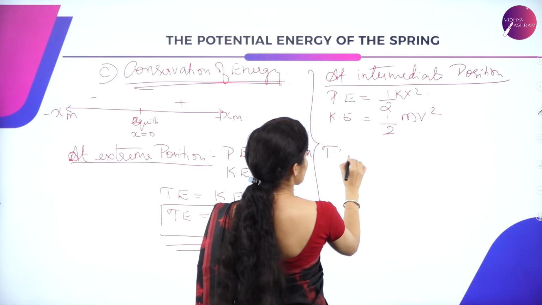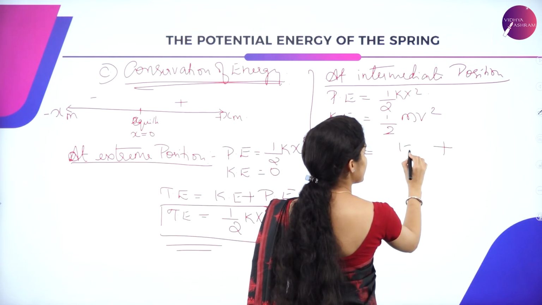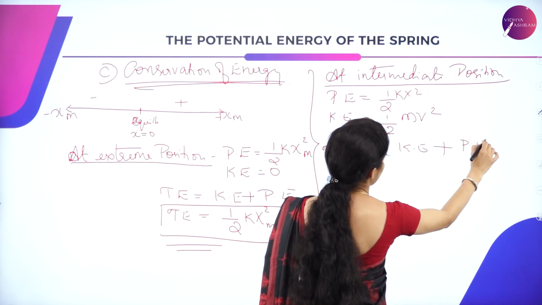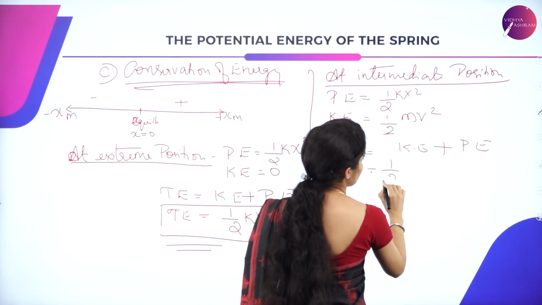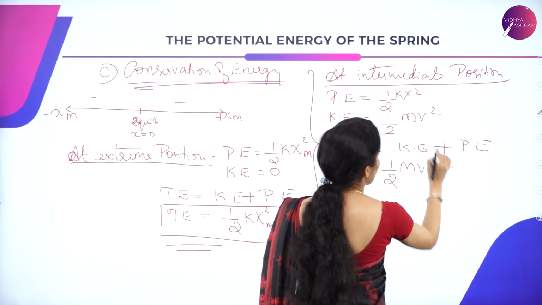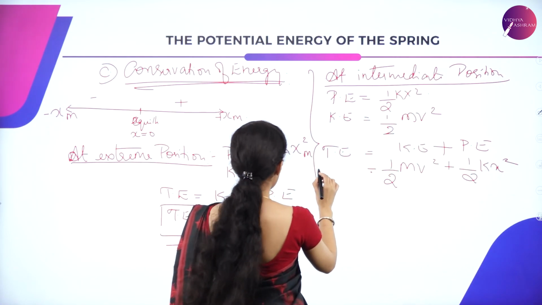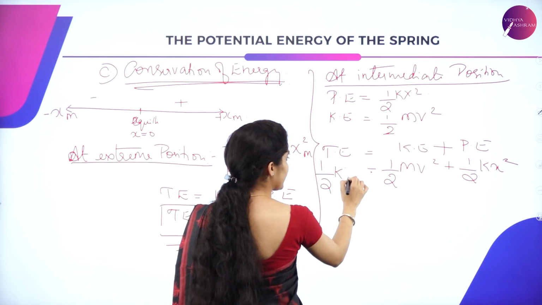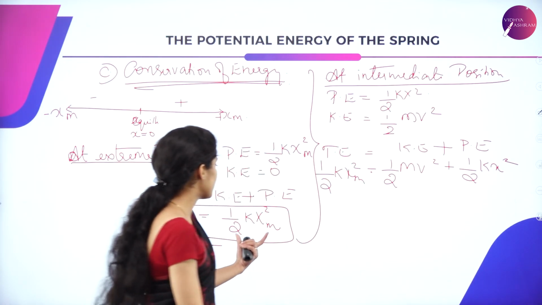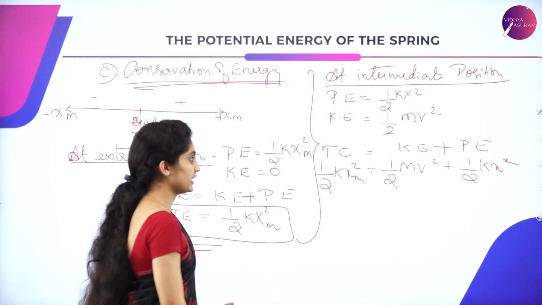The total energy is nothing but the sum of kinetic energy and potential energy. So half mv square plus half kx square, and total energy is half kx square m. So by this equation, you have got the total energy.